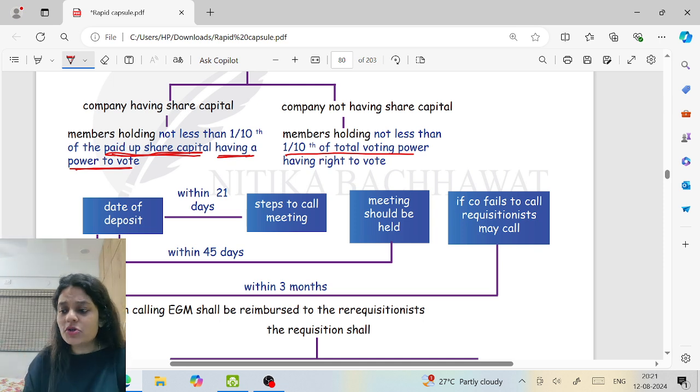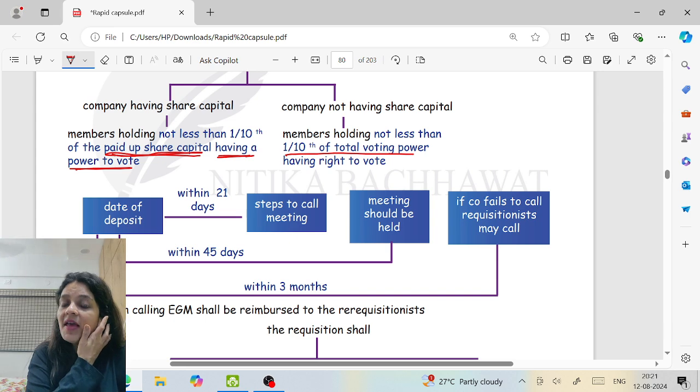That means the company should, I shouldn't say send a notice, rather take steps to call the meeting. That is, sending the notice is also a part of it. It should decide the day when the meeting should be called, the venue, notices should be dispatched, all those steps to call the meeting should be done within 45 days. Now, it is not 21 plus 45, no. When I say 45 days, it is from the date of deposit of the requisition. Within 45 days, the meeting should be held. Right?